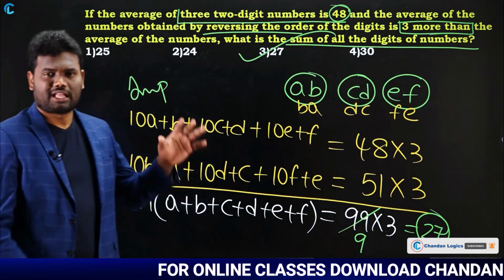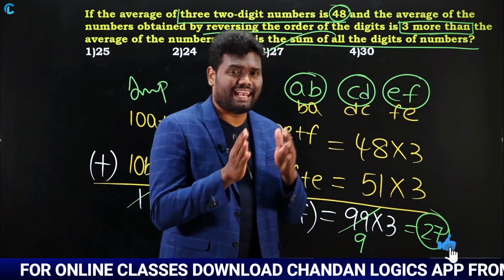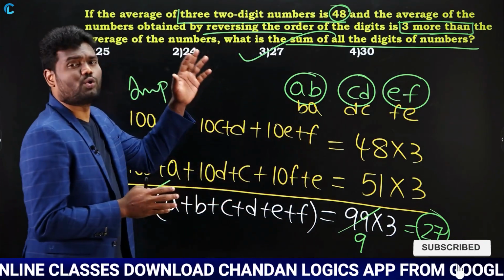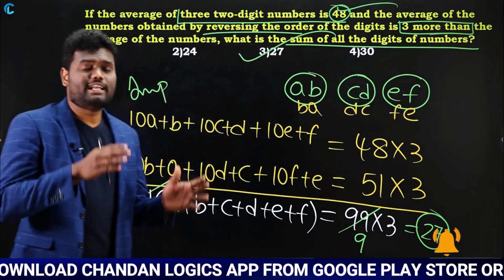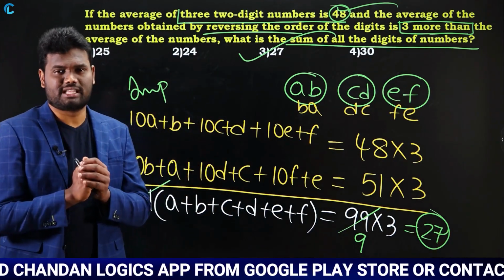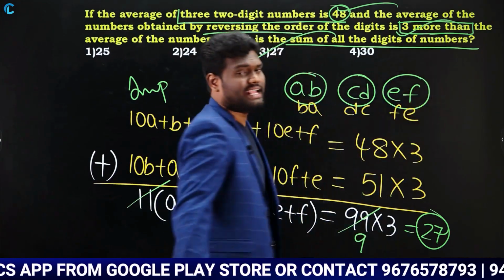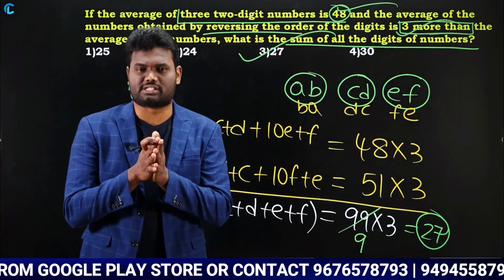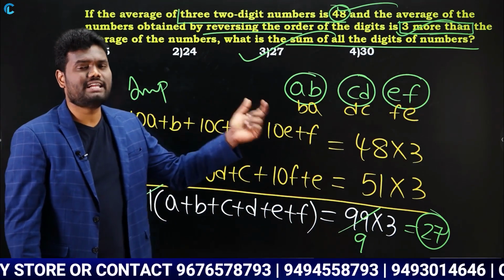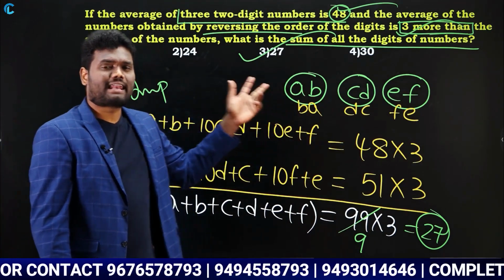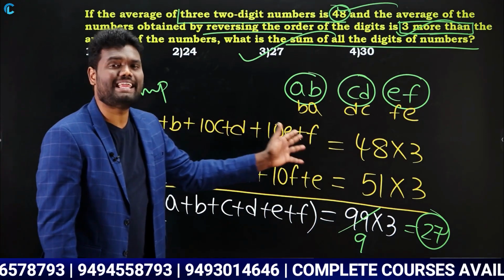Observe here carefully. The question is saying the average of 3 numbers, 3 two-digit numbers, is 48. Now what happens if he interchanges those numbers, then the average is going to be 3 more. He is asking what is the sum of those digits. So now what have I taken? I have taken the numbers as AB, CD, EF. Now if I write those numbers, it is going to be 10A plus B, 10C plus D, 10E plus F.